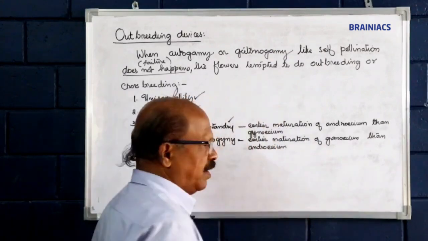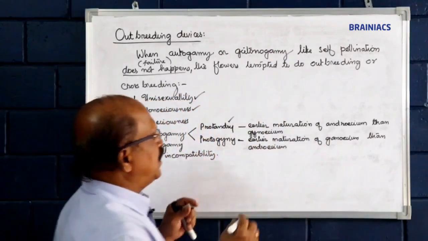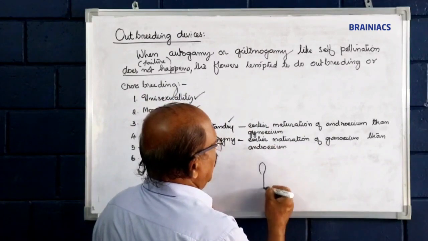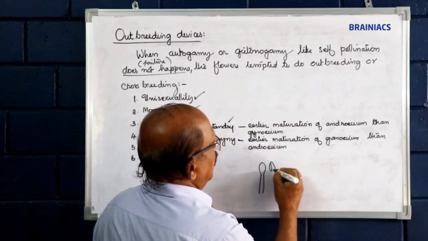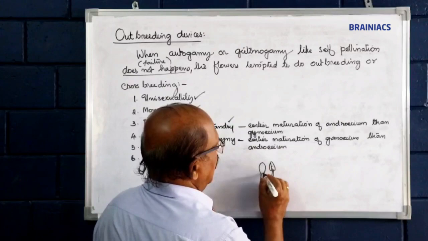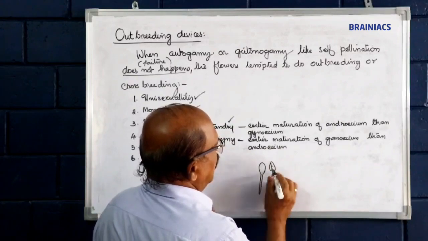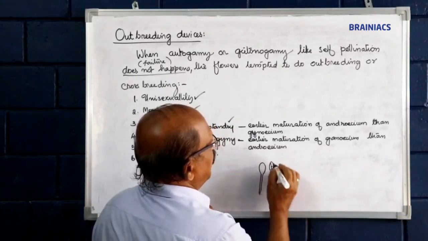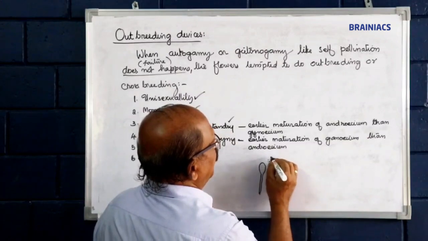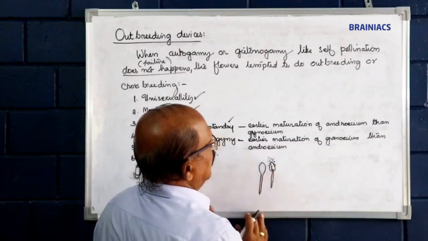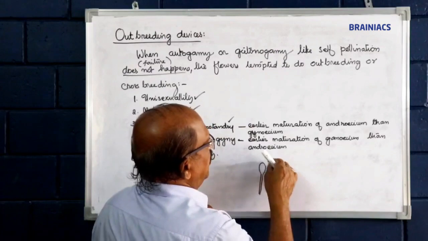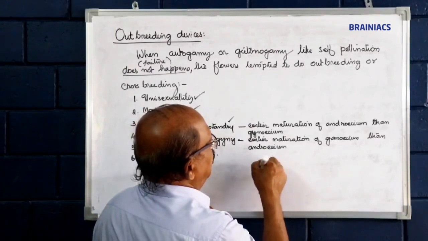This is called protogyny. Suppose this is the stigma, this is the anther. Pollen grains are formed, but they will not be deposited on the stigma.